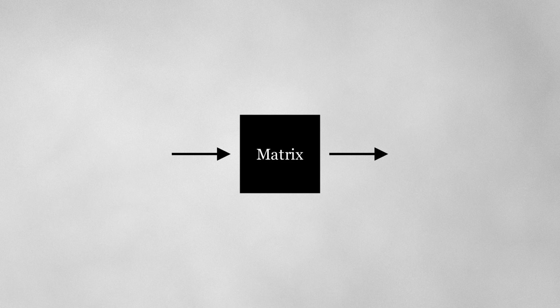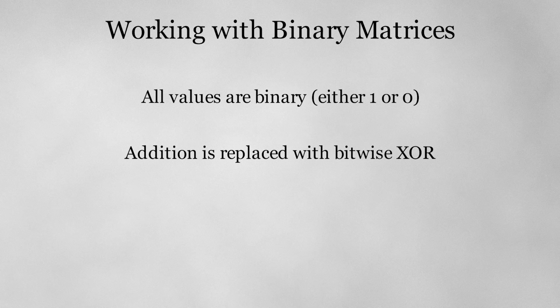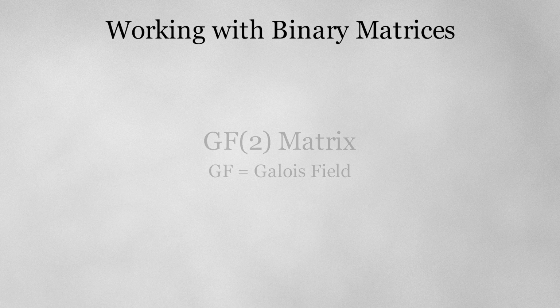In the same way, we can use matrices to represent transformations of binary data. Lots of modern use cases for these transformations exist, such as encryption, error correction in Wi-Fi, and QR codes, and in our case, random number generation. For these matrices, each value is either a 1 or a 0. And since we're in binary land, matrix multiplication looks a little bit different. Instead of addition, we use the XOR operation. And instead of multiplication, we use the AND operation. These matrices are called GF2 matrices, or matrices within the Galois field of order 2.